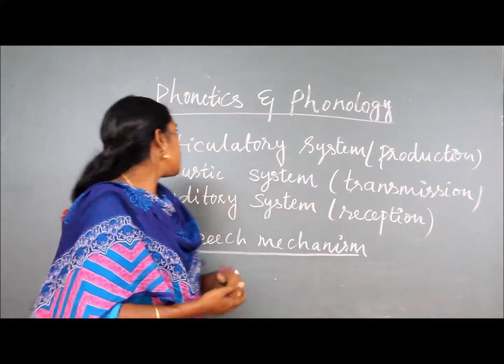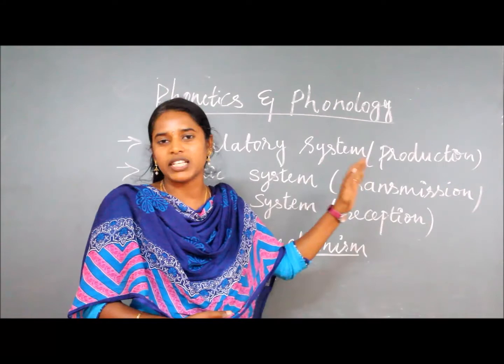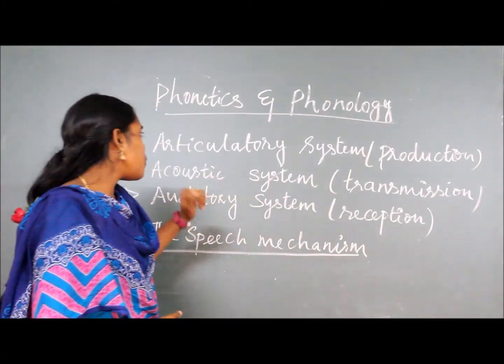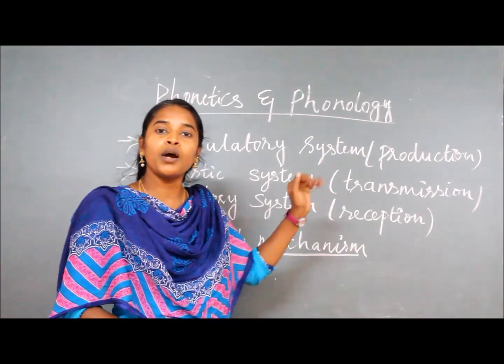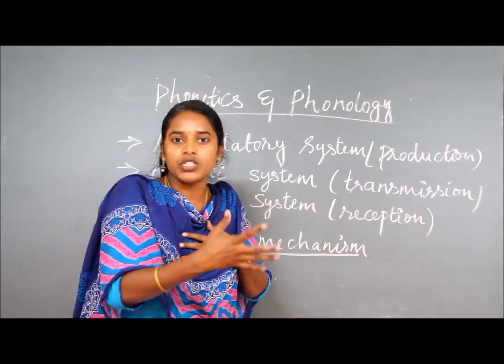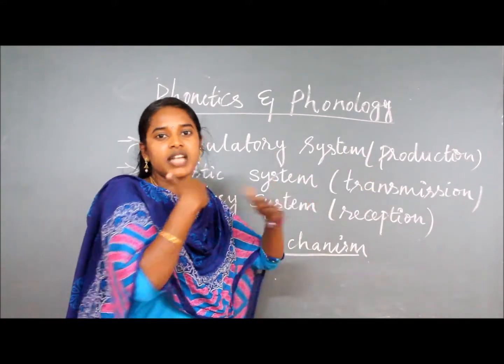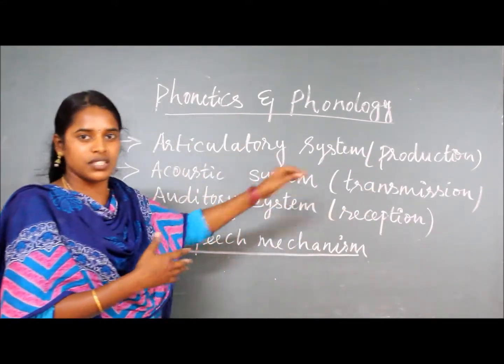The first one is the articulatory system, which is the production of each and everything. Then the second one is the acoustic system. Acoustic system means transmission. When we produce one sound, that sound is transmitted by this acoustic system only.